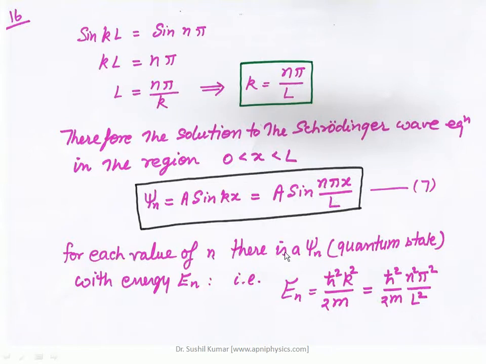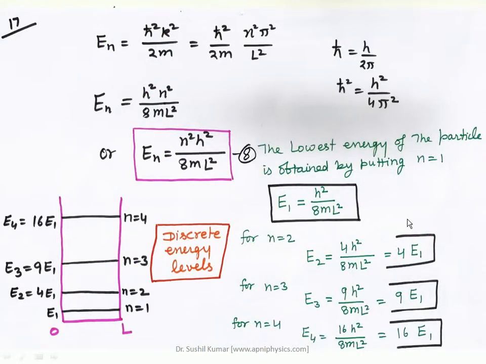So for each value of n, there is a psi n quantum state of the electron with energy En. That is, En is equal to p square upon 2m. p is equal to h cross k, so it is h cross square k square upon 2m. Now put the value of k from here, so it becomes h cross square upon 2m into n square pi square upon L square. This way one can find the energy eigenvalue of the electron. After simplification we get En equal to n square h square upon 8mL square, similar to a bound system like in